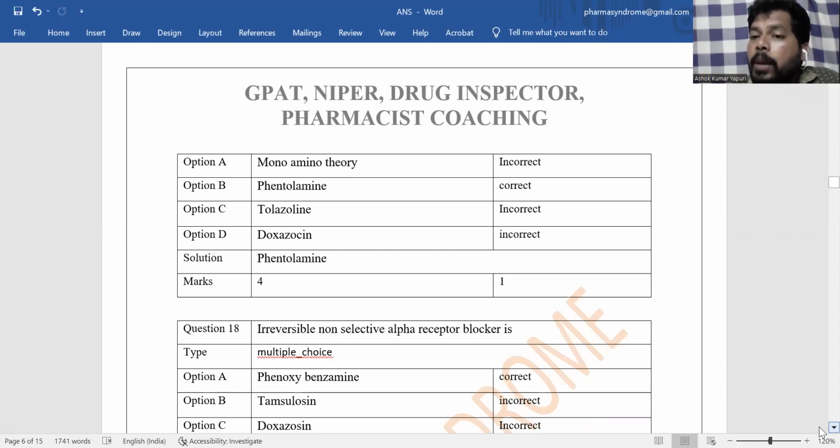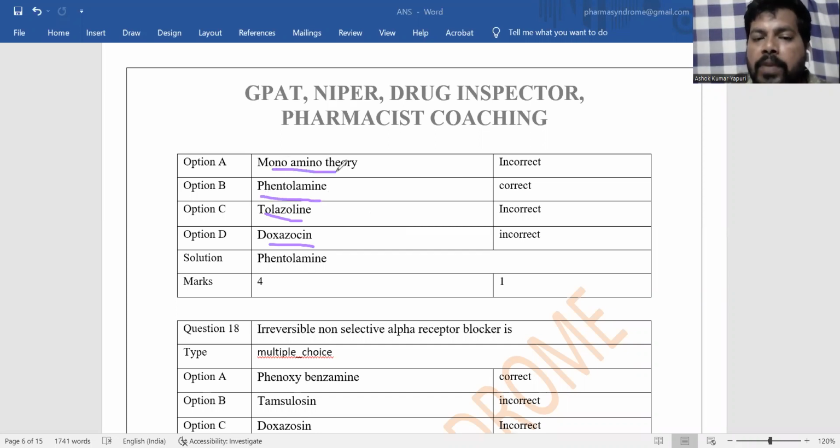That severe blood pressure or hypertension may be because of dairy products increasing the tyramine content. So here the answer is phentolamine. Phentolamine is a non-selective alpha receptor blocker used for the treatment of cheese reaction. Not doxazosin. Doxazosin is a selective alpha 1 receptor blocker. Tolazoline is also a non-selective alpha receptor blocker, in the reversible category. And phentolamine is the answer.